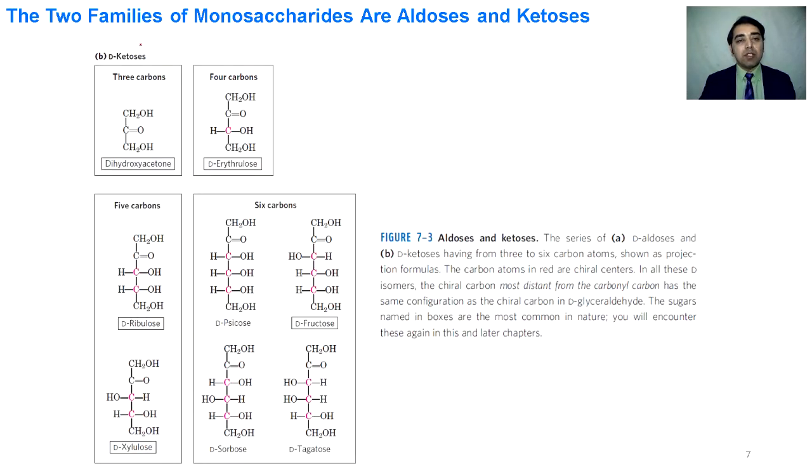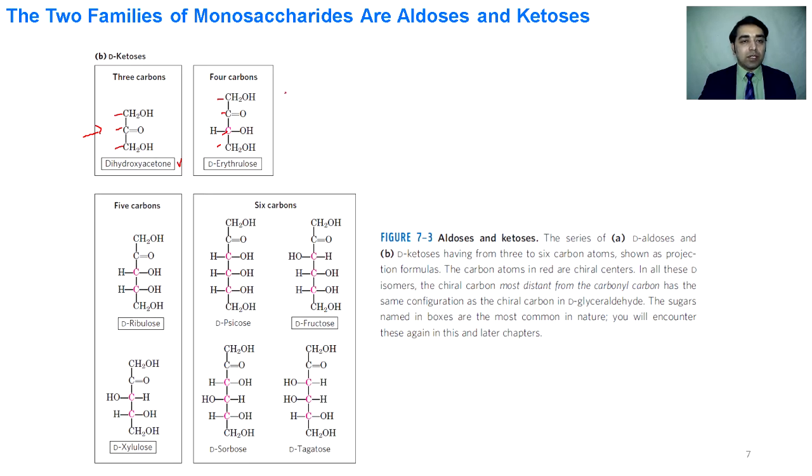So these are some of the representatives of ketoses. The first member is dihydroxyacetone. It contains 3 carbons: 1, 2 and 3. And we can see it does not contain any asymmetric center. If we look at the next ketose, it contains 4 carbons: 1, 2, 3 and 4. This is D-erythrulose, and it contains only 1 asymmetric center, shown in red.